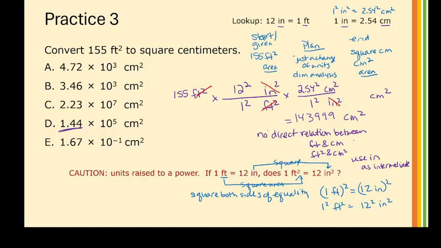So let's see what would happen if I put this in scientific notation. 1, 2, 3, 4, 5. So that would be 1.439 times 10 to the 5. And if I rounded that, I have 1, 2, 3, and the 1 is exact, so I should have 3 sig figs and 1.44. So this is the correct answer.